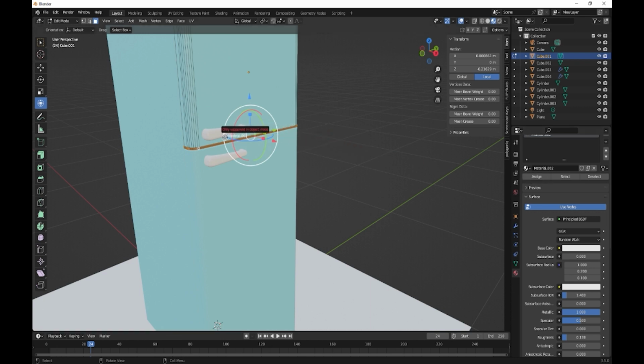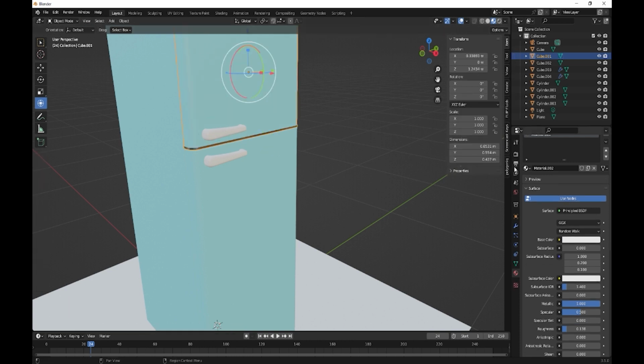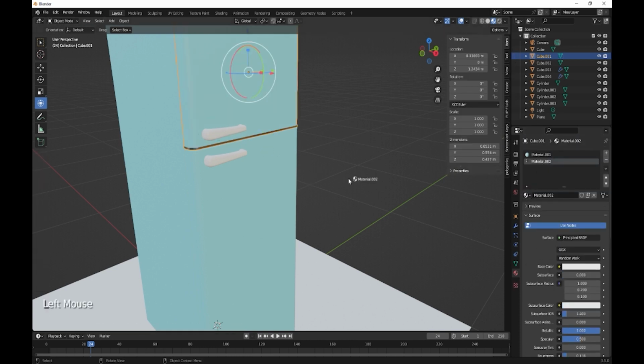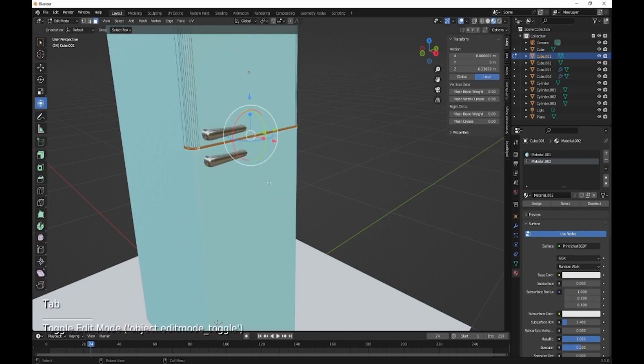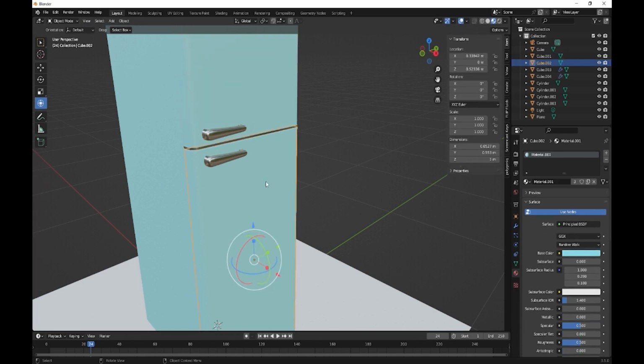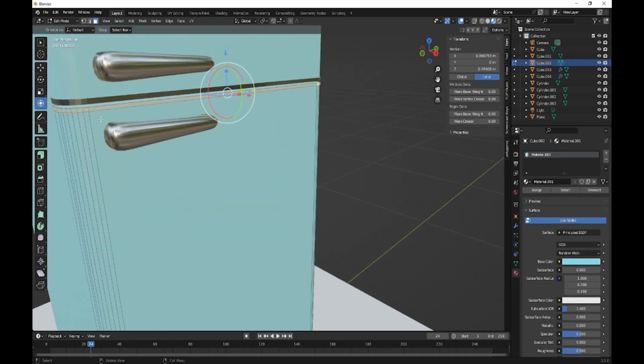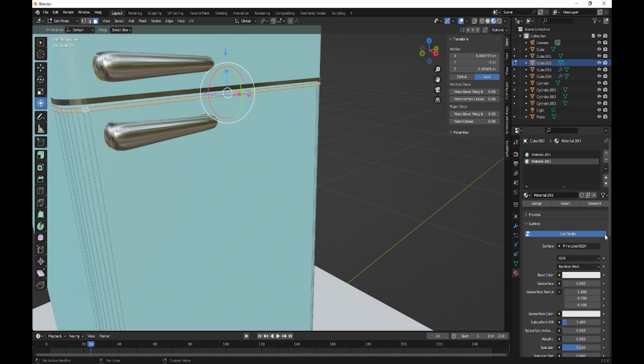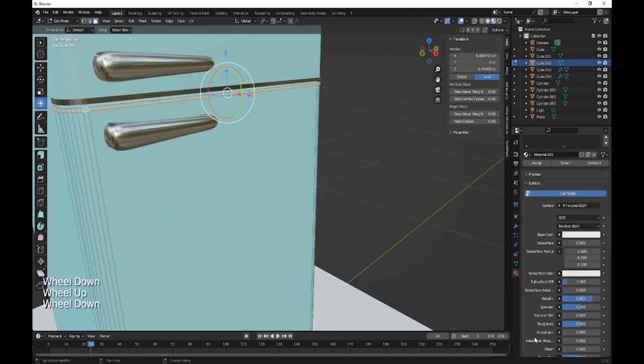So now we got that, we can just drop it onto our handles, and also we need that one, new material, and then crank up the metallic again, crank down this roughness, and then assign.